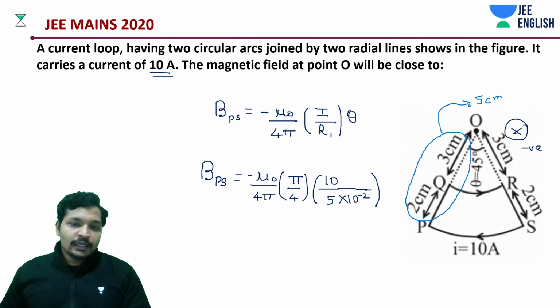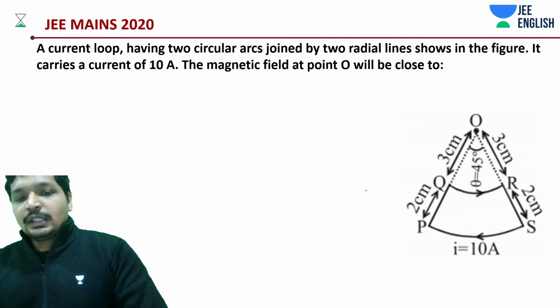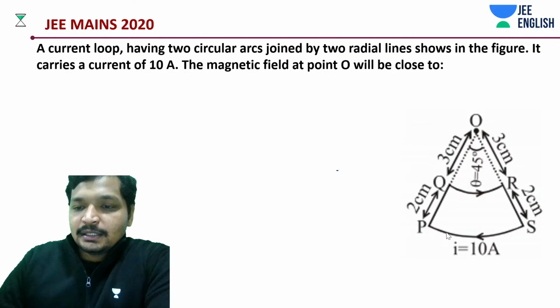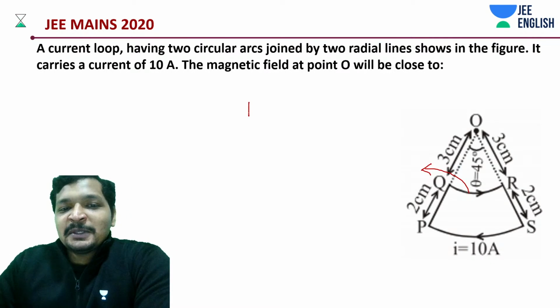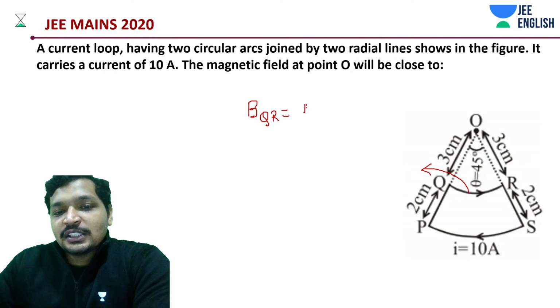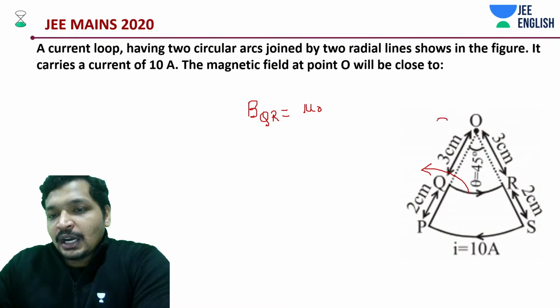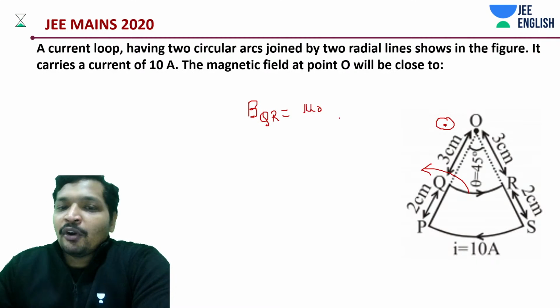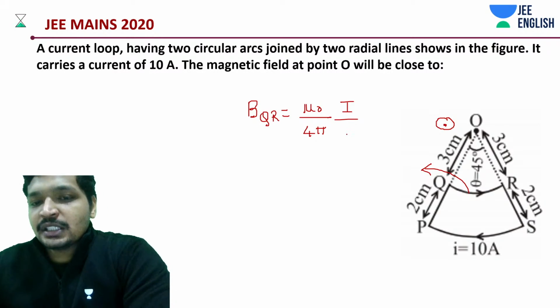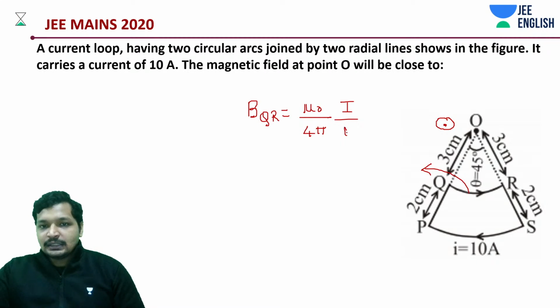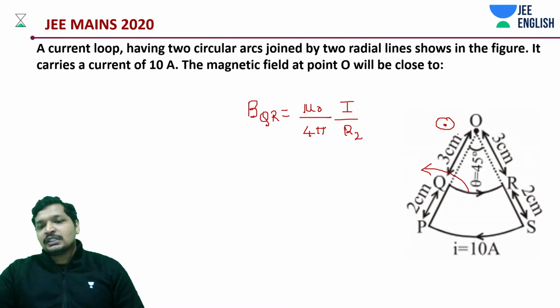Okay, let's go for the other loop. It's very simple. Again, similarly for the other loop as well. How much is this going to be? B of QR is going to be positive. This time I'm taking outside to be positive, right? Mu naught by 4 pi into I divided by the radius R2 in this case, which is only 3 centimeters.